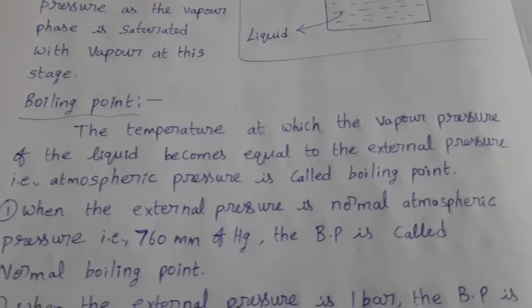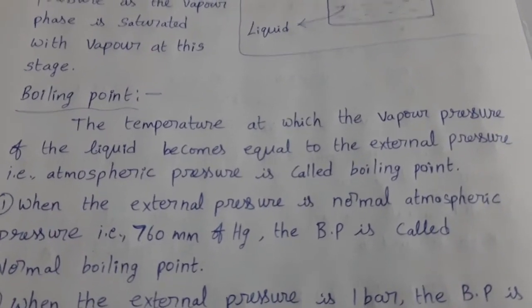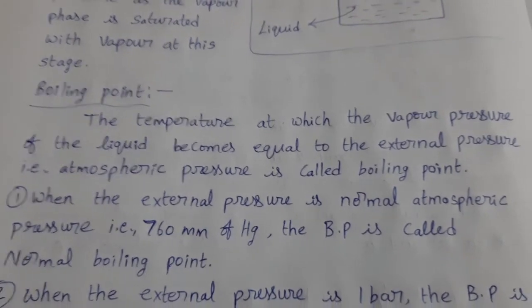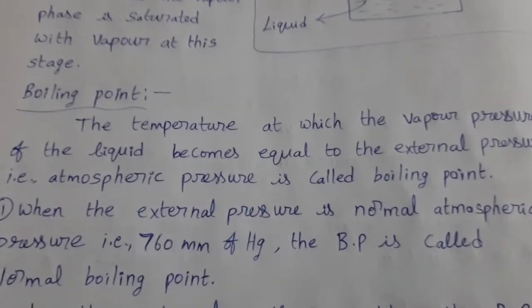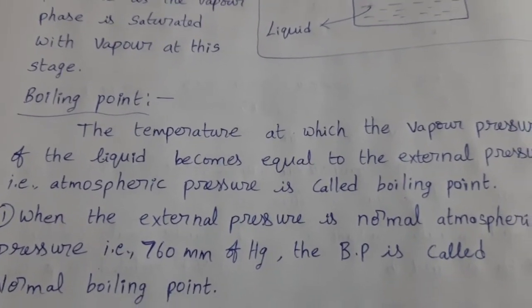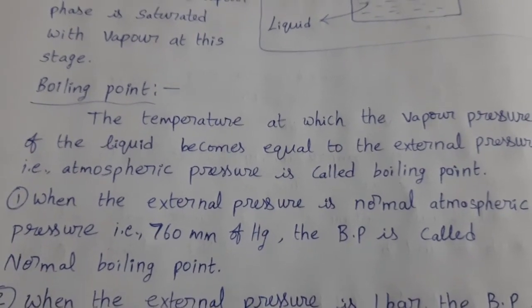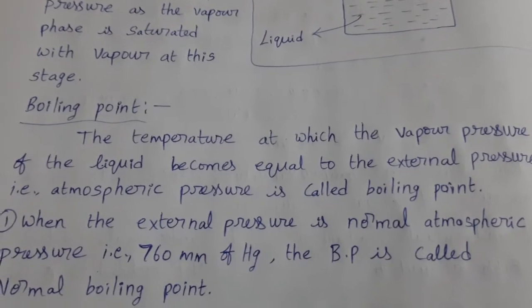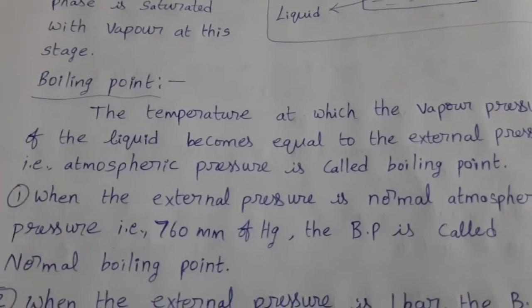Now come to the boiling point. This definition you already learnt in lower classes. Again I am revising the same thing. The temperature at which the vapor pressure of the liquid becomes equal to the external pressure is called boiling point.